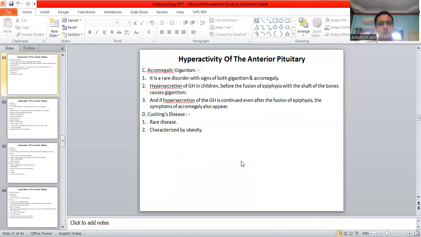Hypersecretion of growth hormone in children before the fusion of epiphysis with the shaft of the bones causes gigantism, and if hypersecretion of growth hormone continues even after the fusion of epiphysis, the symptoms of acromegaly also appear. Another disorder is Cushing's disease. It is a rare disease. The major feature is obesity.